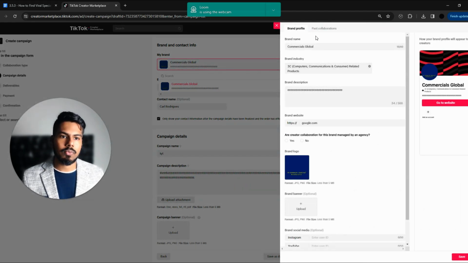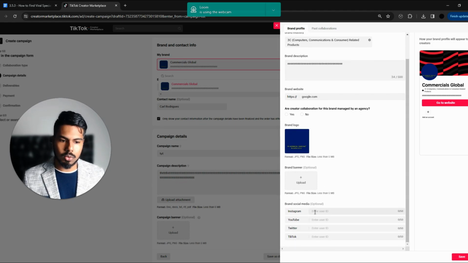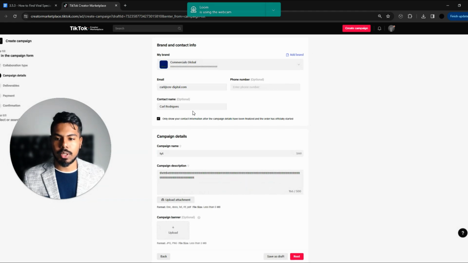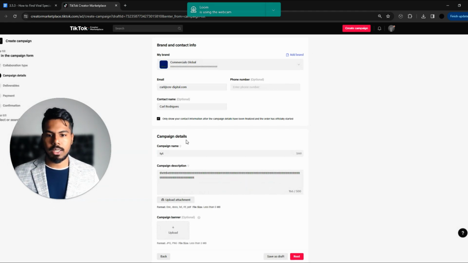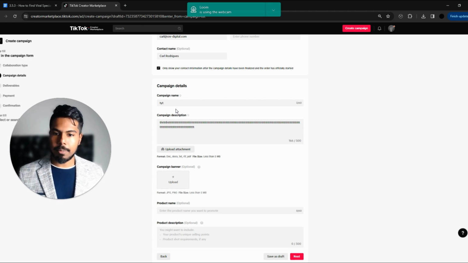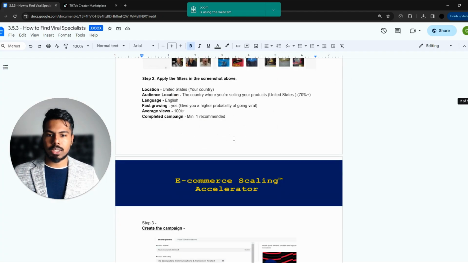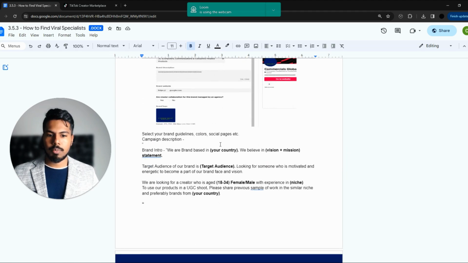You'd go ahead and fill out the brand profile. You would also fill out the website, the logo, and everything. Next you'd put in the email address and then the campaign name. After the campaign name, you'd select the campaign description. For the campaign description, I've gone ahead and put in what you could enter. Usually this is what would be ideal.